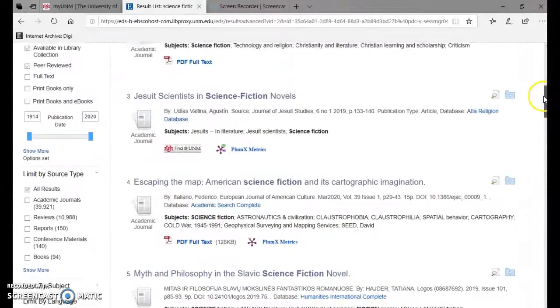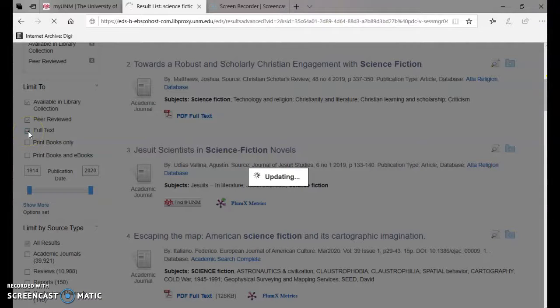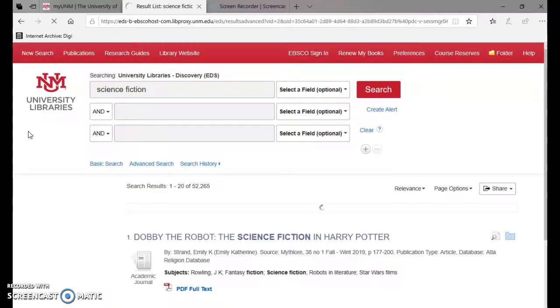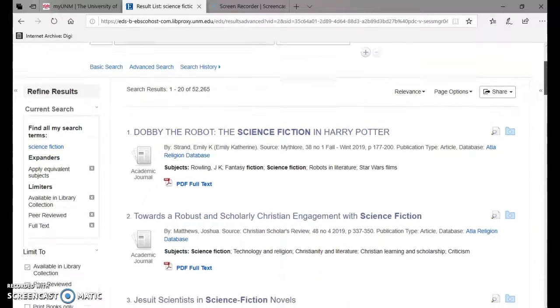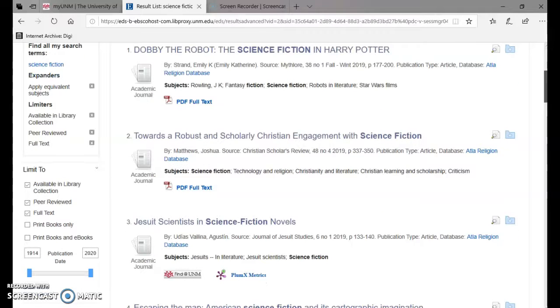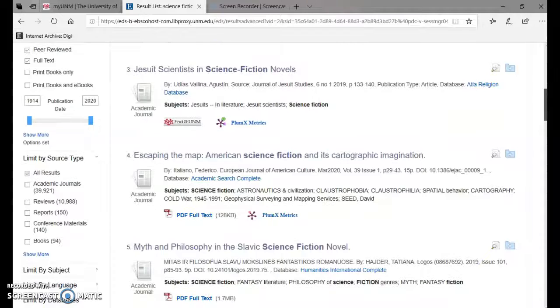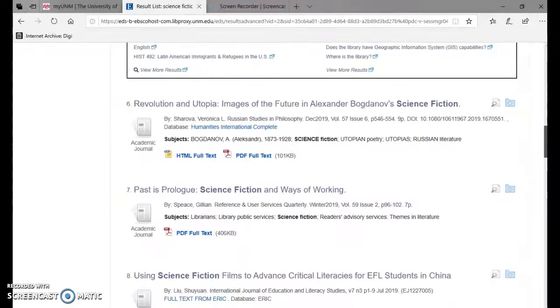Okay. Another thing you want to do sometimes is do full text only, so you don't end up with just abstracts. A lot of the time they'll publish the title and all the publishing information from the article, and then they'll just have a little, I don't know, 300-word summary of what the article is about, but they won't actually have the whole article. Okay, if you have to, you can use stuff from abstracts, in my class especially, but it's better to just hit full text, and that way you don't have to worry about just getting these kind of micro bits and pieces of your articles, right?